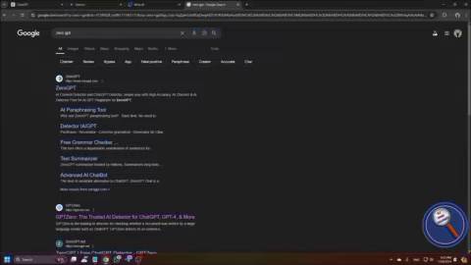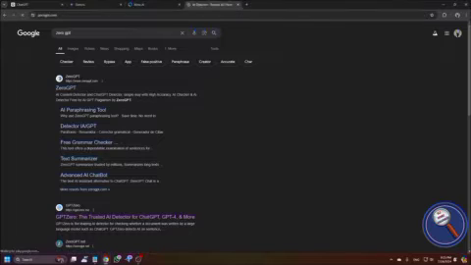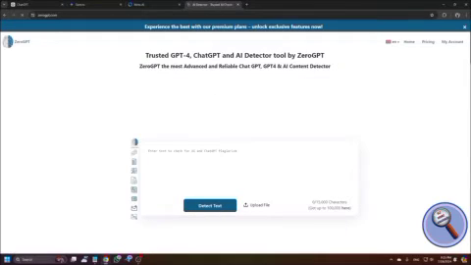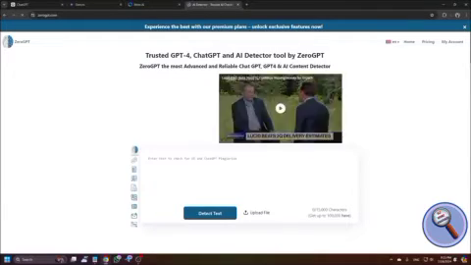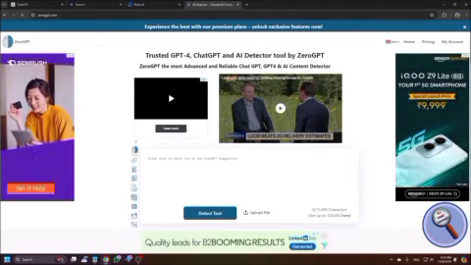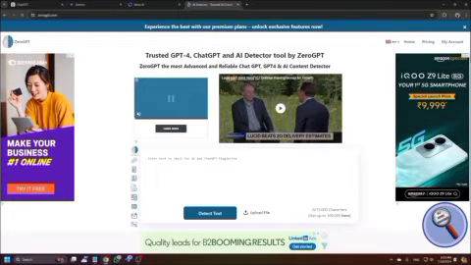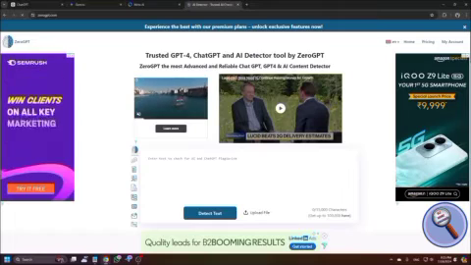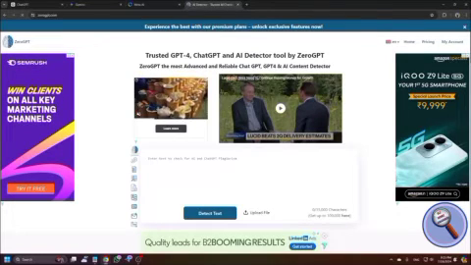Zero GPT. So I'm just pressing enter here. Here is the edit box: enter text to check for AI and ChatGPT.